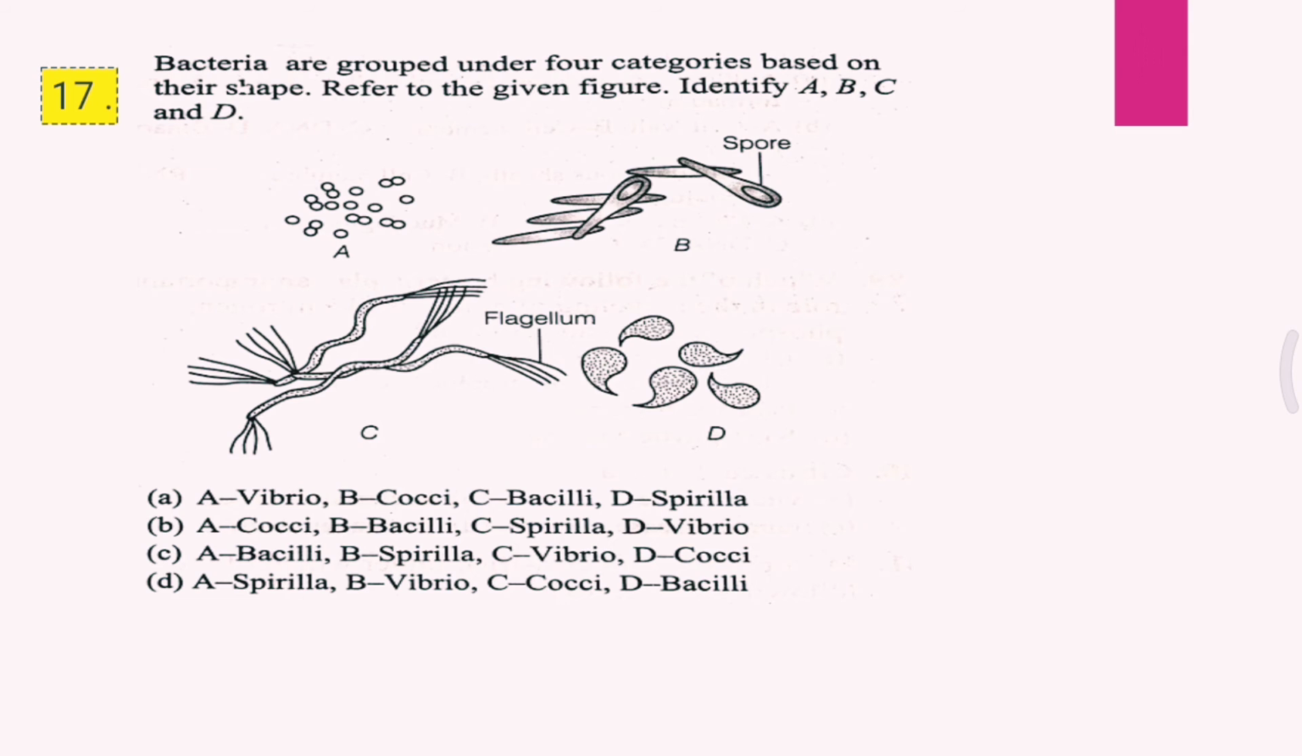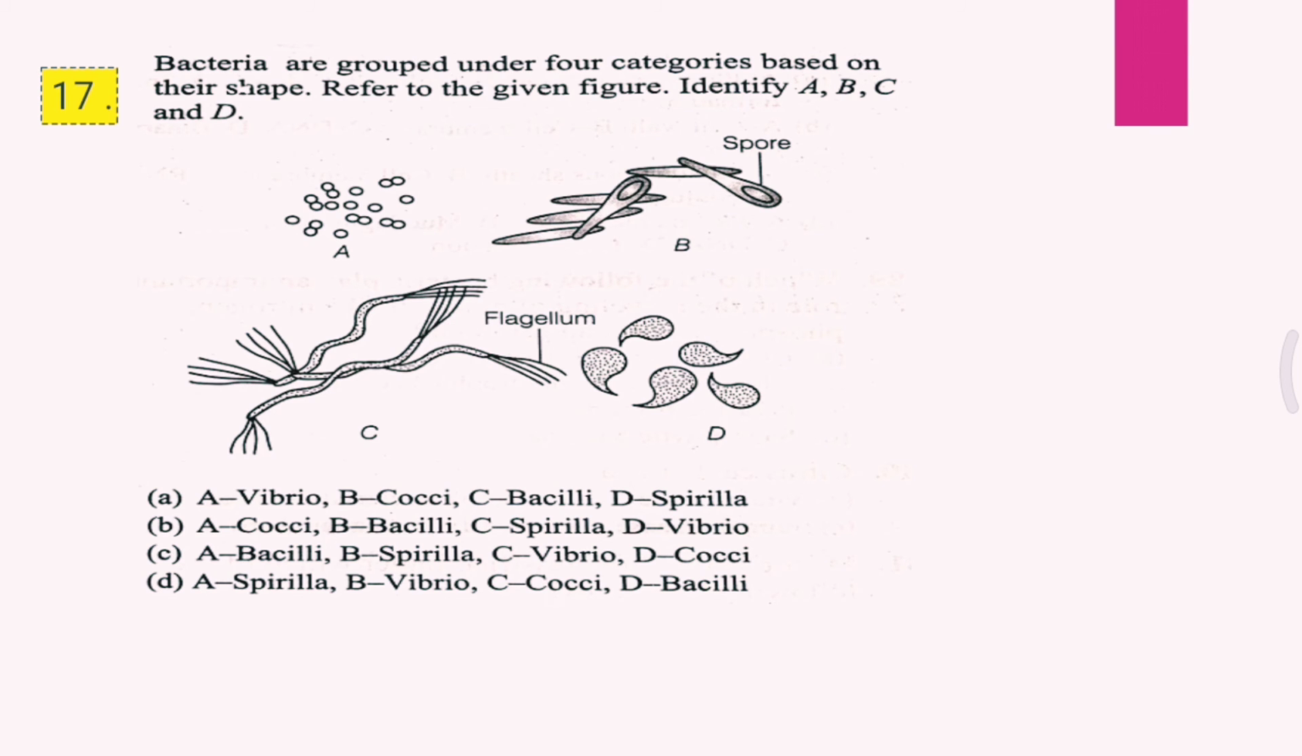Question 17. Bacteria are grouped under 4 categories based on their shape. Refer the given figure. Identify A, B, C and D. Option A: A is vibrio, B coli, C bacilli, D spirilla. Option B: A cocci, B bacilli, C spirilla, D vibrio. Option C: A bacilli, B spirilla, C vibrio, D cocci. Option D: A spirilla, B vibrio, C cocci, D bacilli.